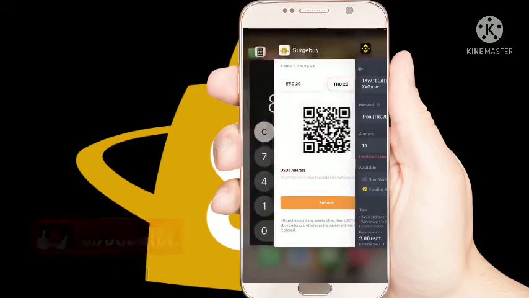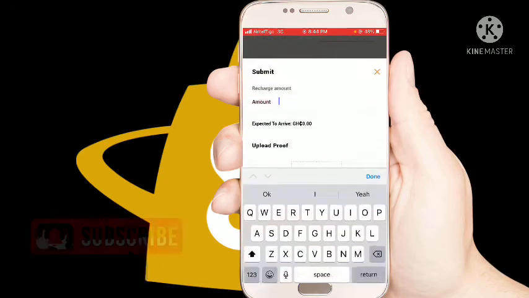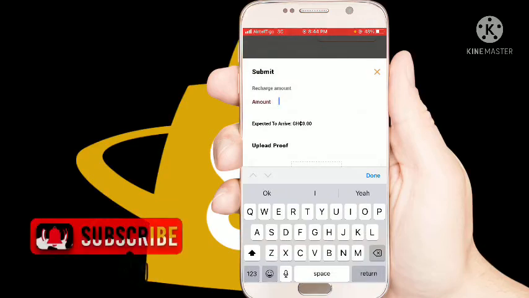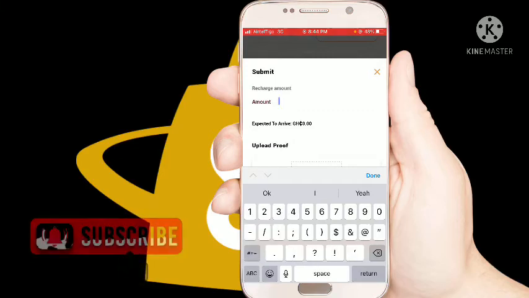So after you have sent the money to this platform, you click on submit. Then you enter the amount that you withdrew from Binance. You withdraw $10 from Binance, and Binance will deduct $1, so you receive $9.